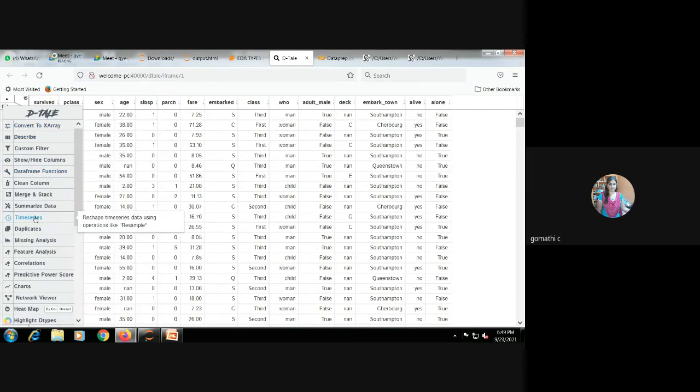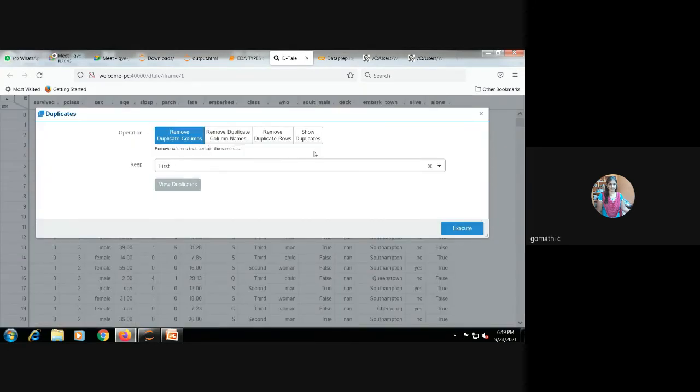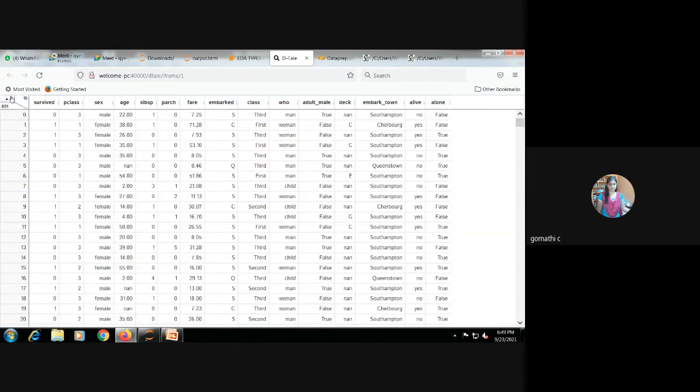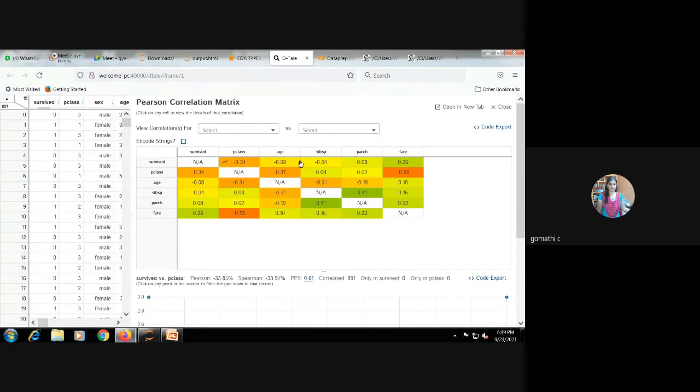See, using these 2 lines of code, this is the entire dataset overview. I want to open this in a new tab. It will open in a new tab. See, this is my dataset. Here I can see the duplicate values. Then if I go here, these are my correlations. This is the correlation of the entire data set.